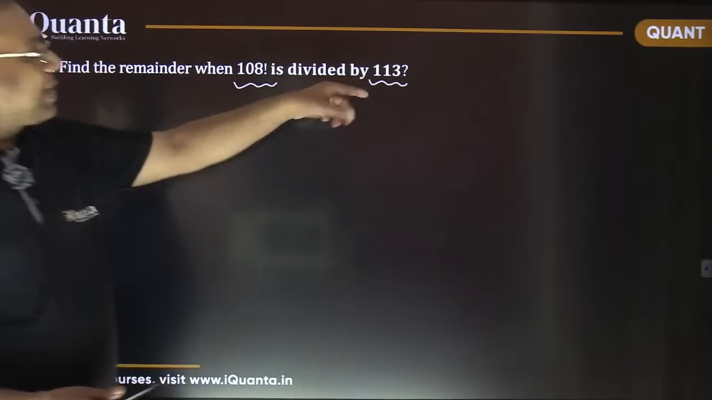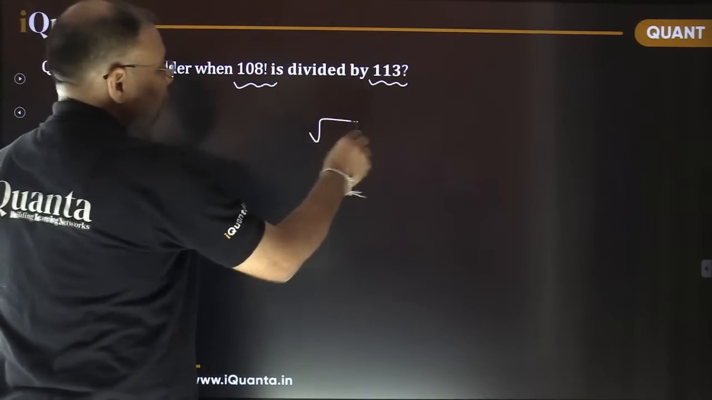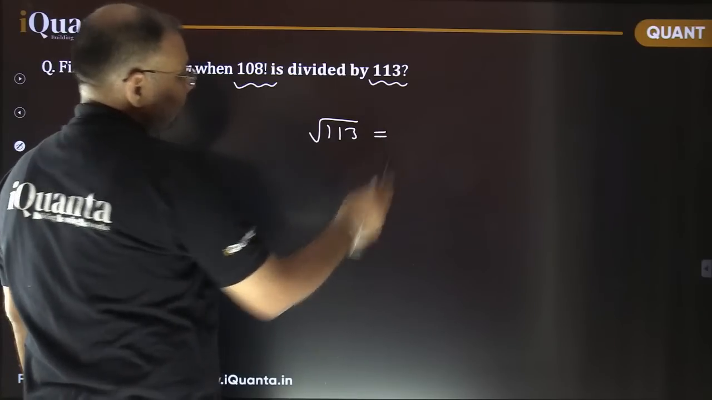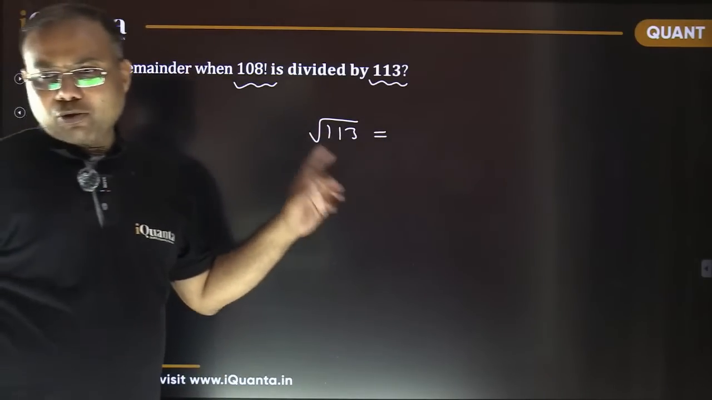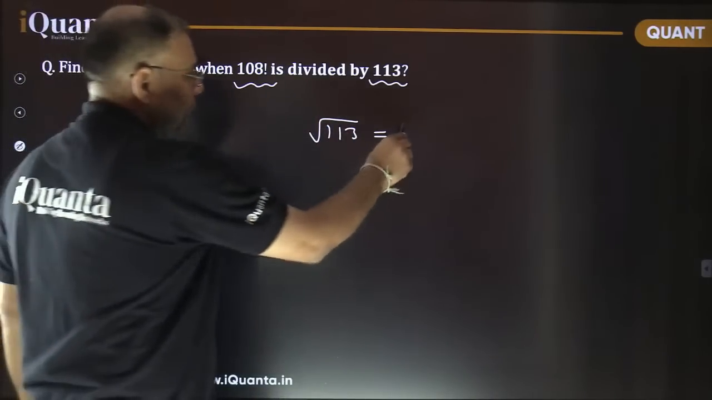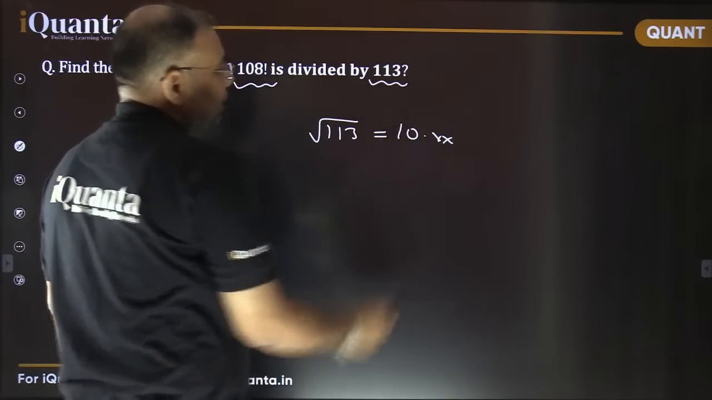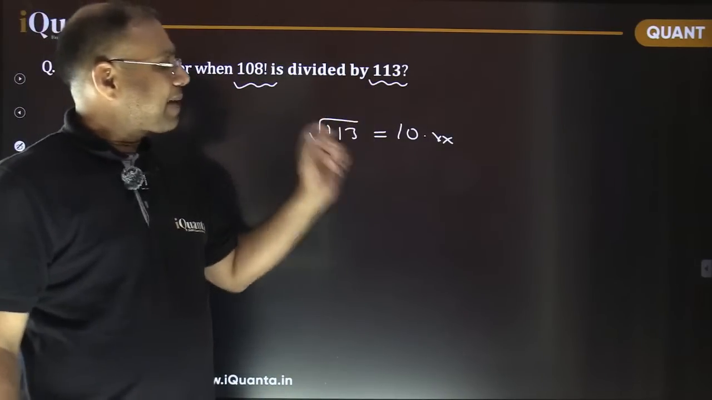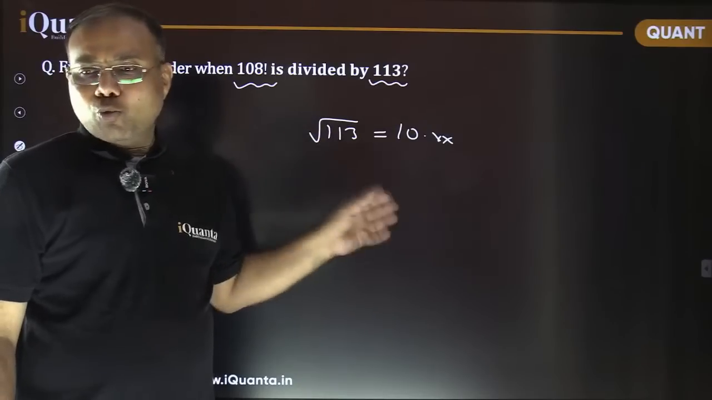Okay, so the square root of 113. The nearest square root of 113 is how much? It is 10 point something, right? Because 11 square is 121, 10 square is 100. So it is between 10 and 11. So I need to check its divisibility by prime numbers less than this, that is 2, 3, 5, 7.